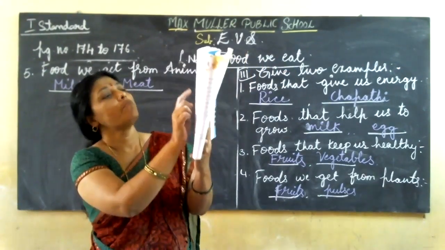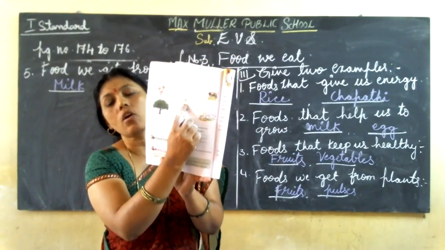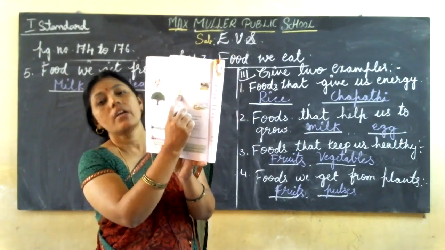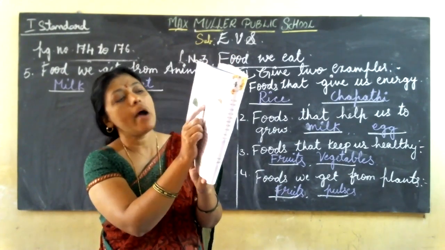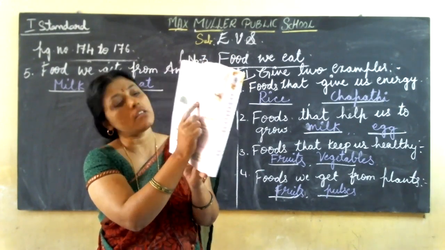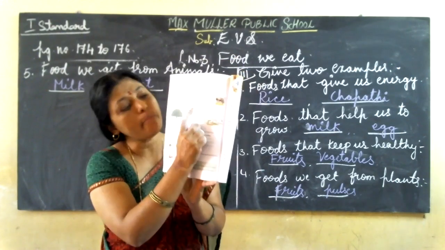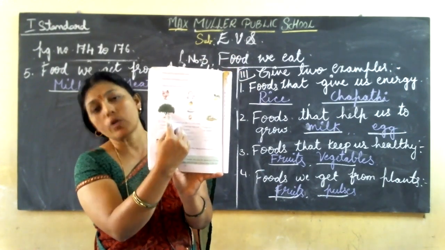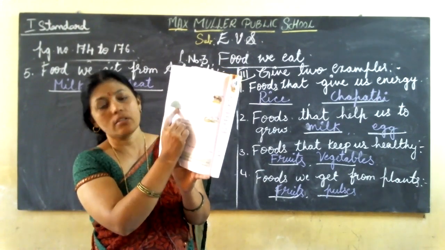Okay. Then come to the, what is this, children? Yes, you are liking it now? Yes, it is very sweet. Yes, that is mango. So mango, where do we get mango? Which is the source of mango? That is mango tree. We get mango from mango tree. So make it a line. Okay, you match it like this.